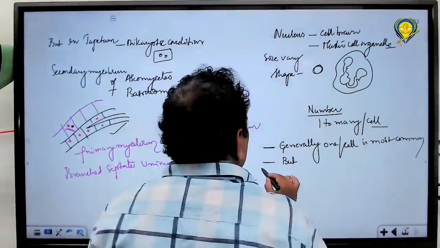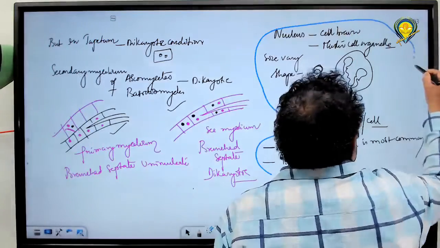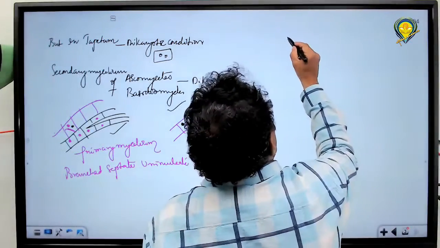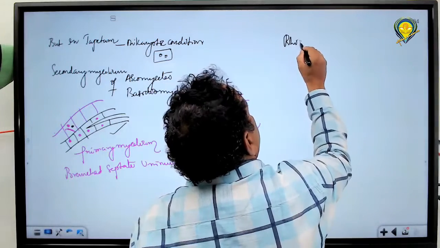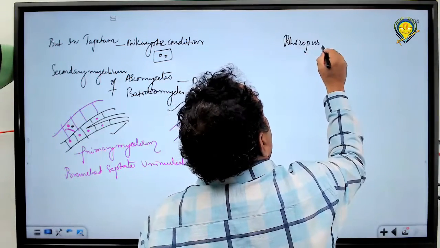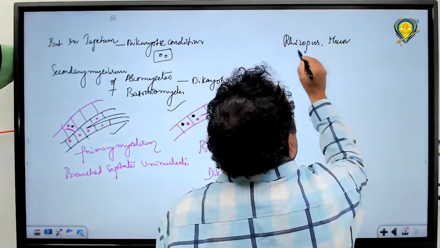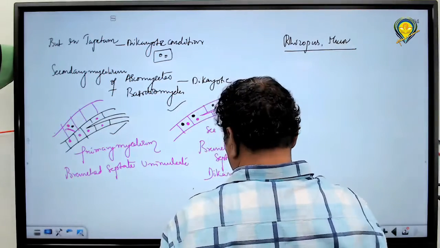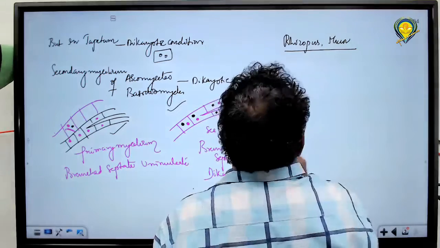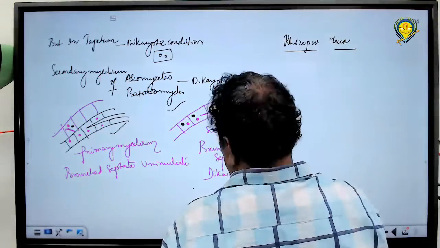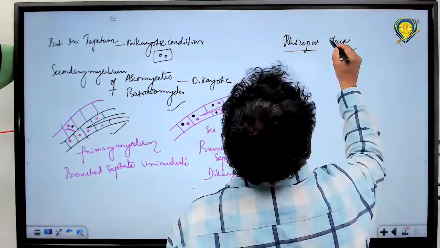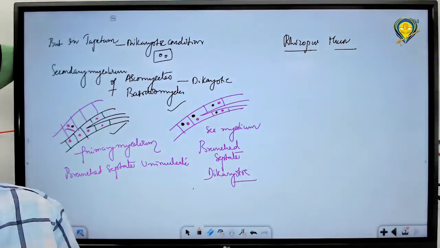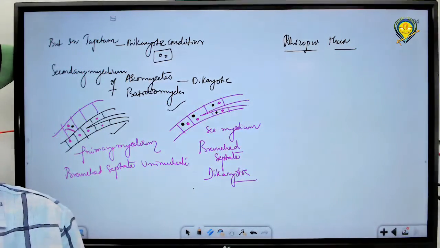When it comes to Rhizopus and Mucor, a cenocytic, multinucleate condition is observed.